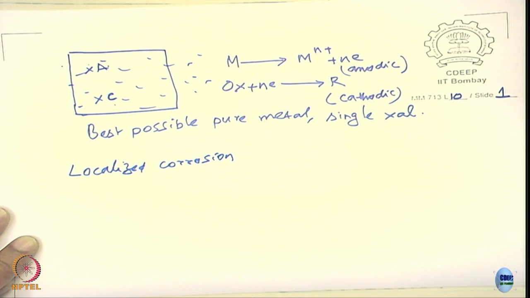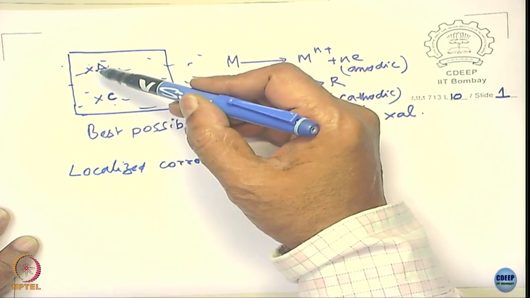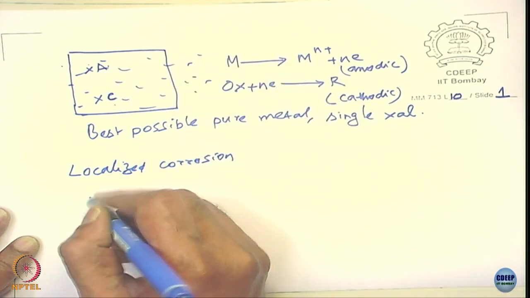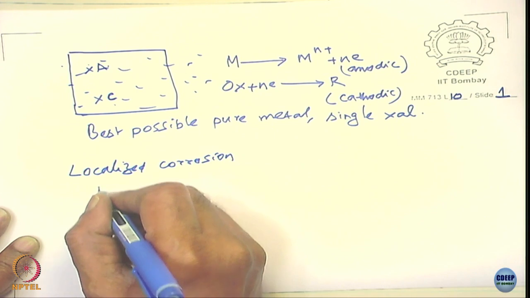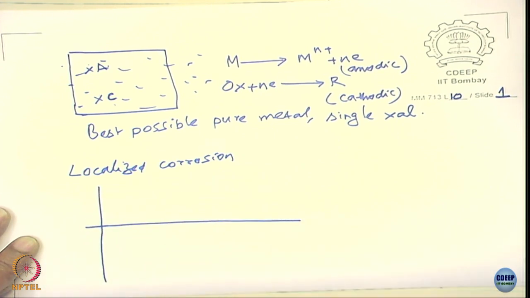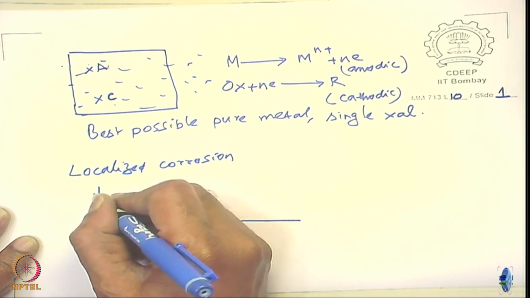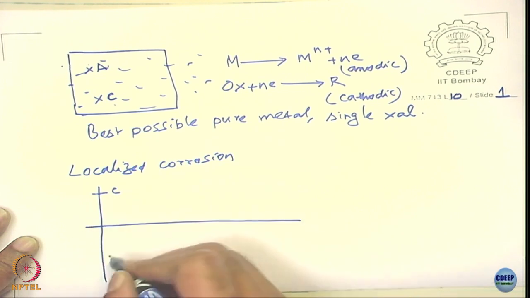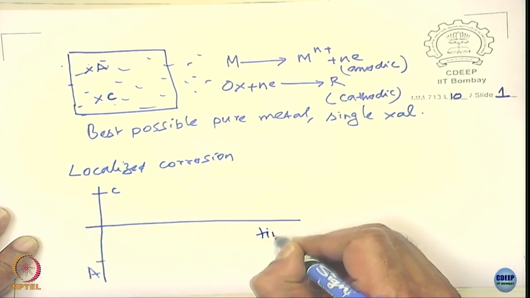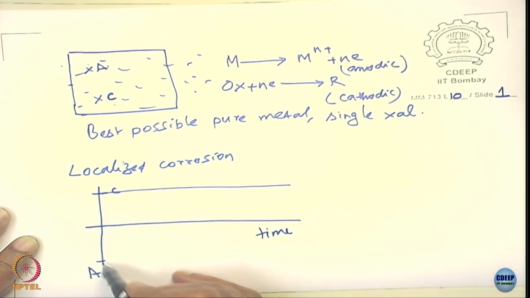If you look at the nature of places like A and C, this is going to be the cathode and this is going to be the anode, and with respect to time they remain as a cathode and an anode.